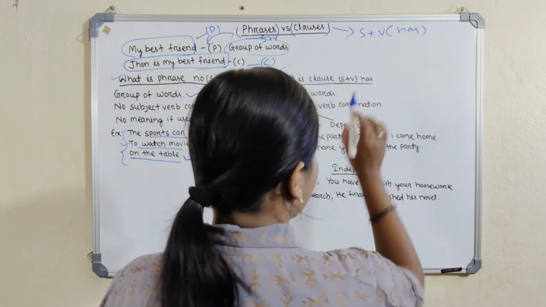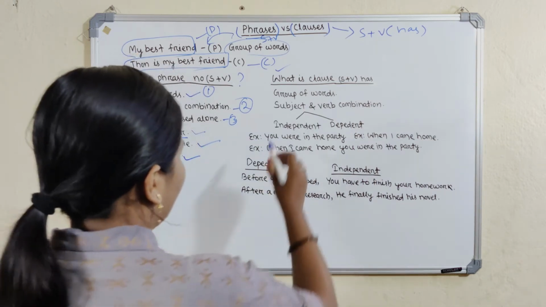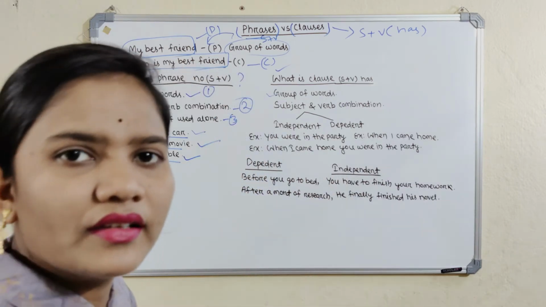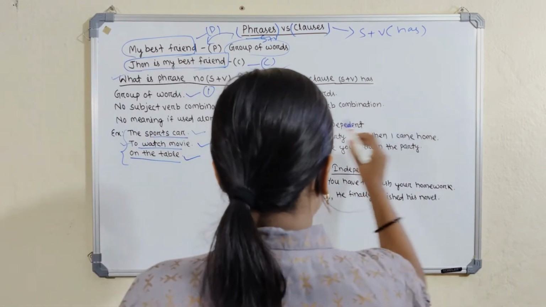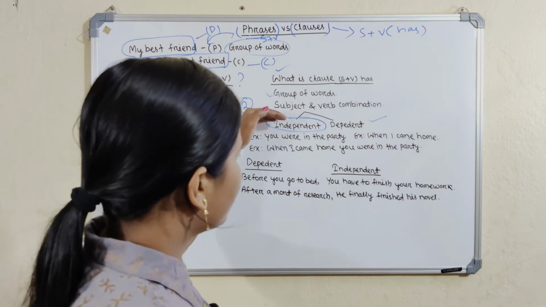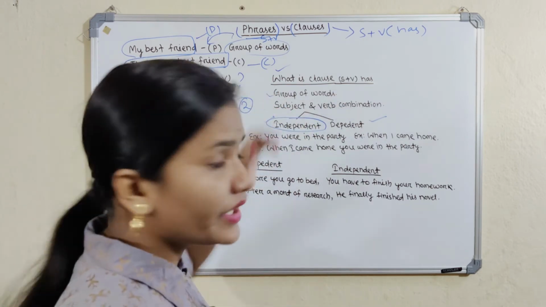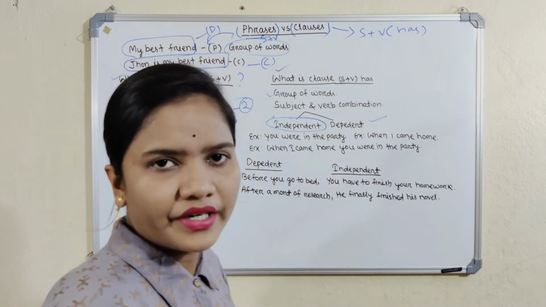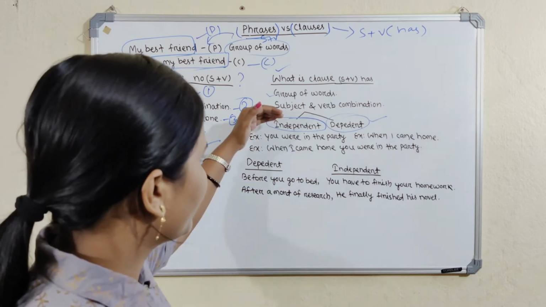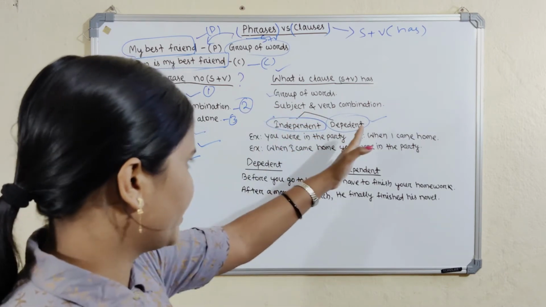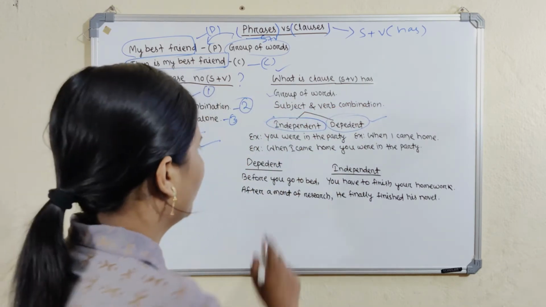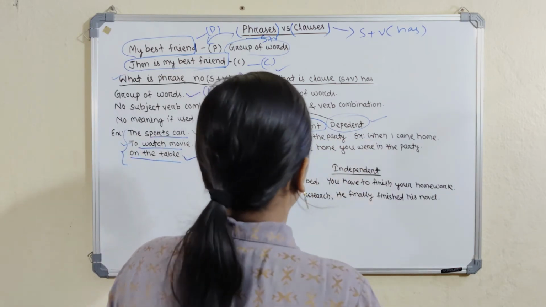Then clause. A clause is where a subject and verb combination is there, and it is a group of words. Mainly the clause is of two types: one is the independent clause and the second is the dependent clause. An independent clause does not depend upon a dependent clause, but a dependent clause depends upon the independent clause in order to exist. It is the difference between the independent and dependent clause.